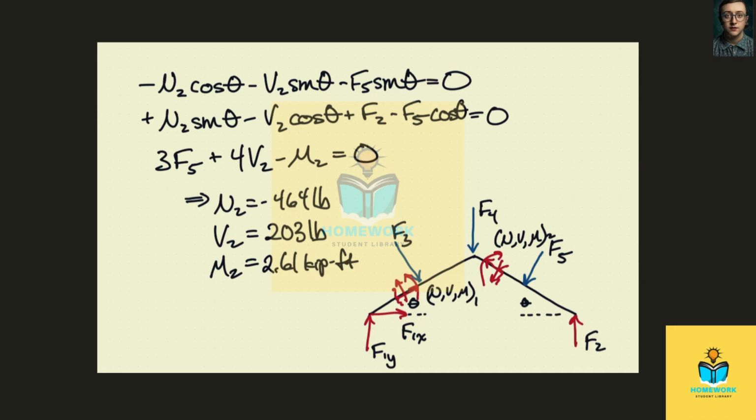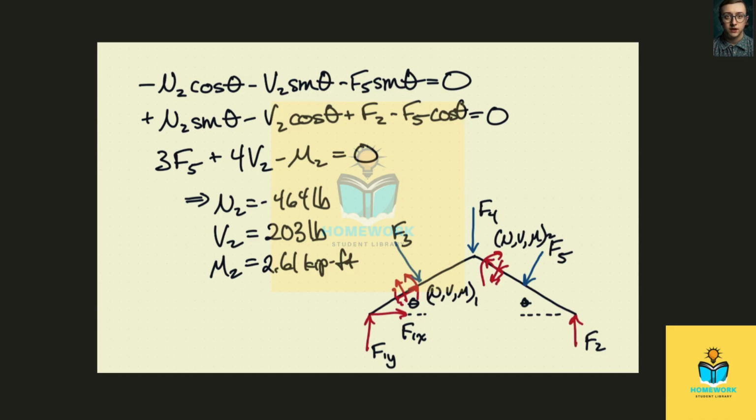And in the vertical direction, sorry, we have n2 sine theta minus v2 cosine theta plus f2 minus f5 cosine theta. So these are the y components, and these are the x components of the force vectors.